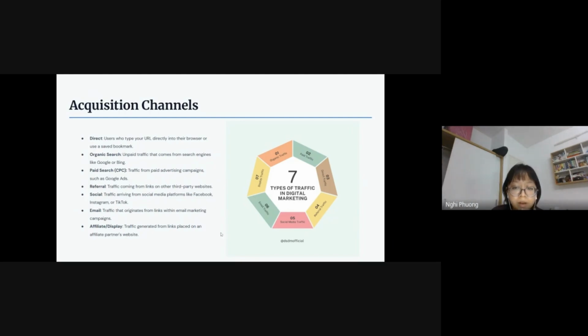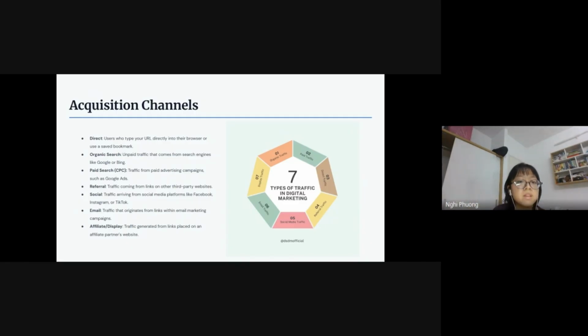And next is about paid search. Paid search is traffic from paid advertising campaigns such as Google Ads, Instagram ads, Meta ads, etc. So they are likely to have seen your ads, your billboard, or digital OOH, and came in because you paid for that specific ad space.